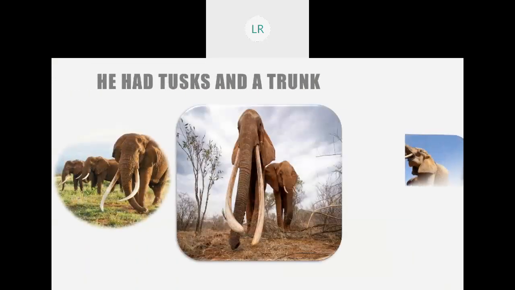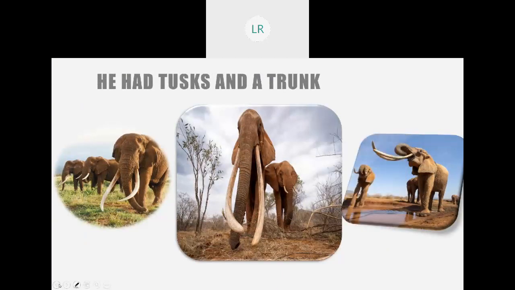He had a tusk and a trunk. Can you see the tusk here? How much big in size? See how lengthy it is. This is a tusk. And which is trunk? This is trunk. See how much lengthy it is.